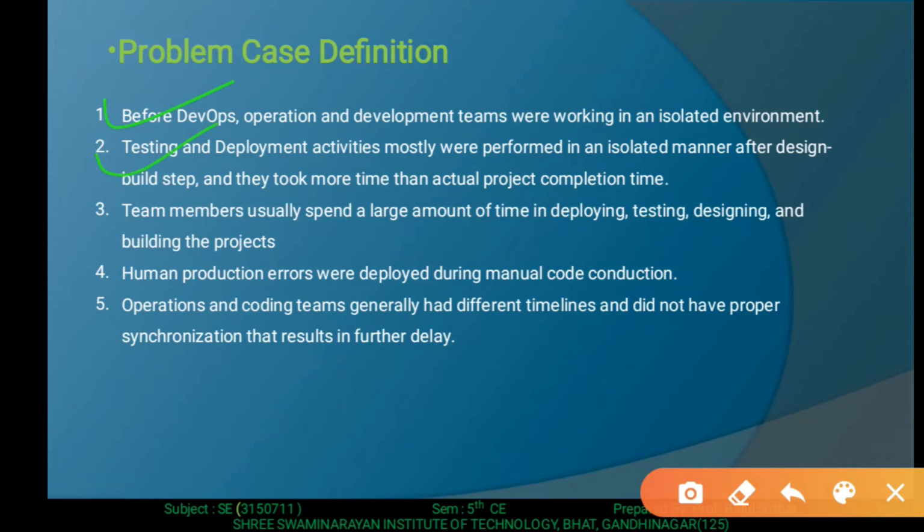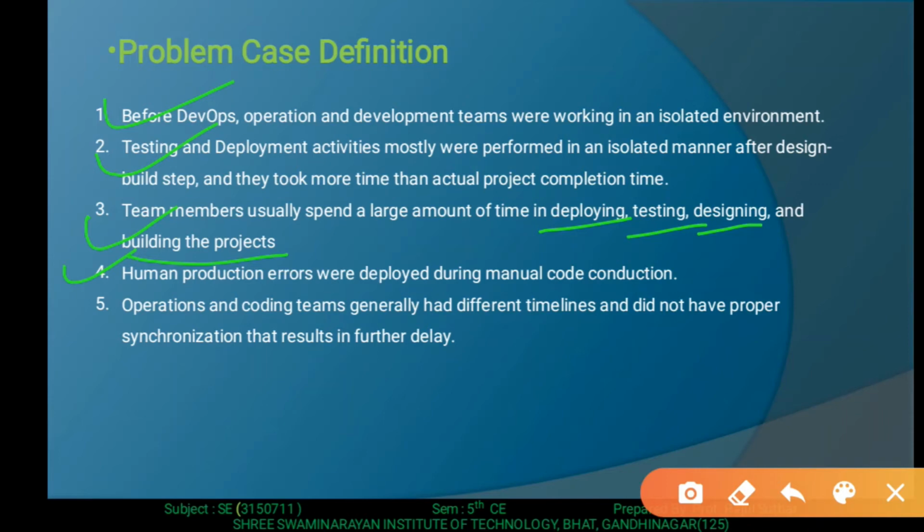Then testing and deployment activities were mostly performed in an isolated manner after the design and build steps, and they took more than the actual project completion time. Then in the old approach, team members usually spent a large amount of time in deploying. We are all familiar that in the previous approach, deploying, testing, designing and building the project required a large amount of time. So this is the old approach, that's why we require DevOps.